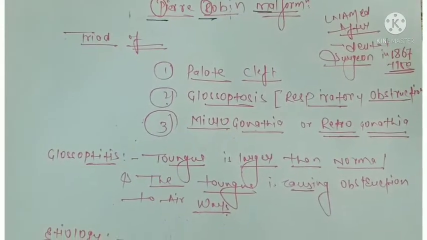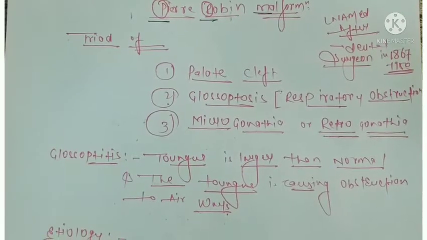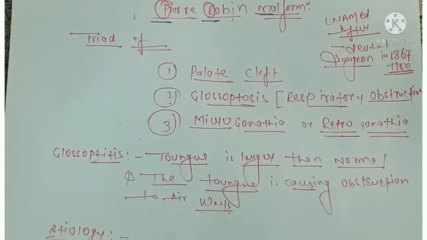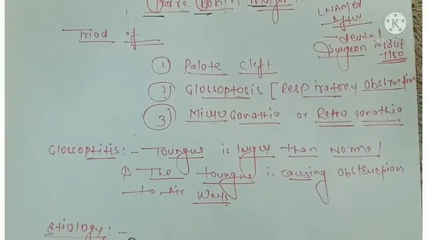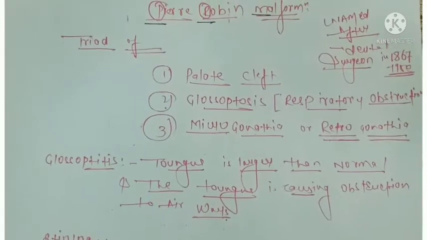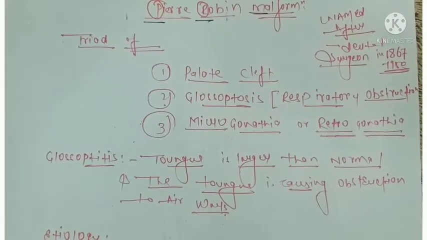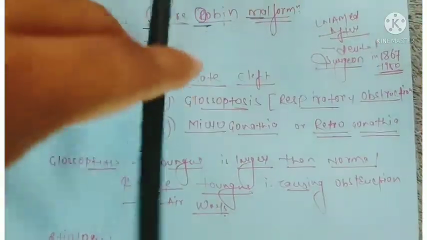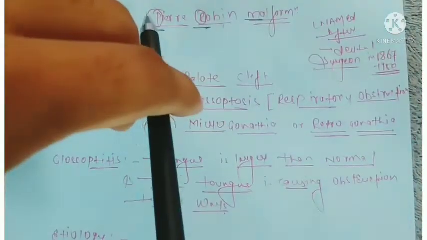The first one is the Pierre Robin malformation. It has been given many other names like Pierre Robin syndrome, Pierre Robin anomalies, or Pierre Robin complex. So today in this lecture we have to know what the Pierre Robin malformation is.